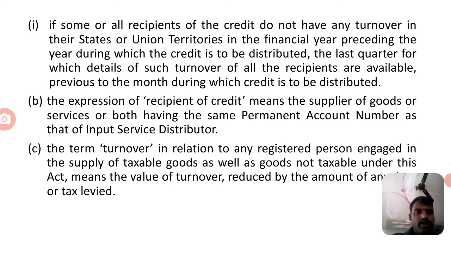If all recipients of credit do not have any turnover in their states or union territory in the financial year preceding the year during which the credit is to be distributed, the last quarter for which details of such turnover of all recipients are available previous to the month during which credit is to be distributed. The expression recipient of credit means the supplier of goods or services or both having the same permanent account number as that of the input service distributor.